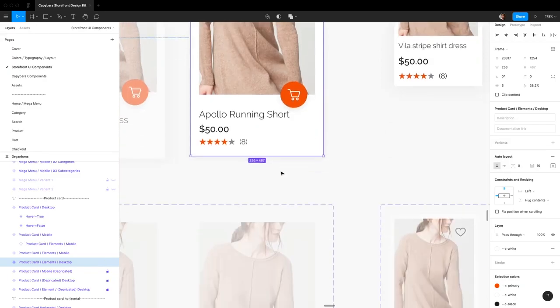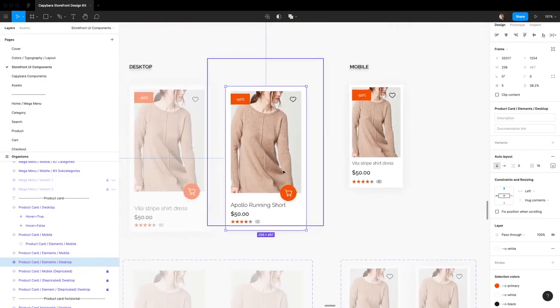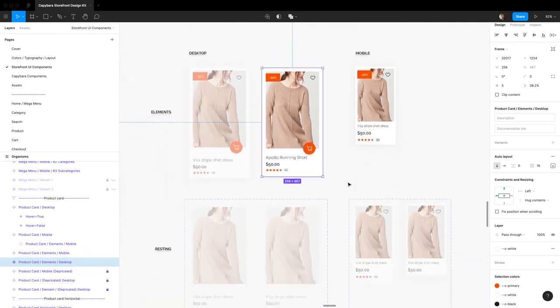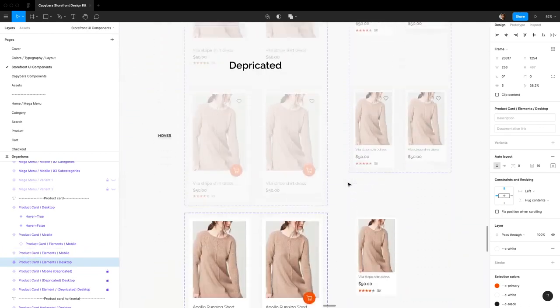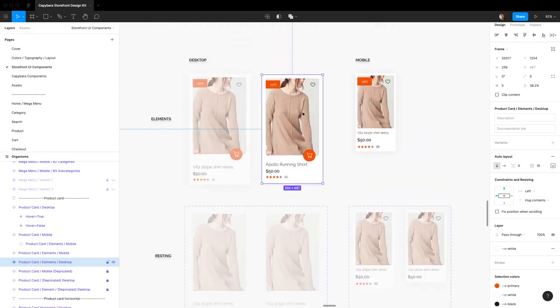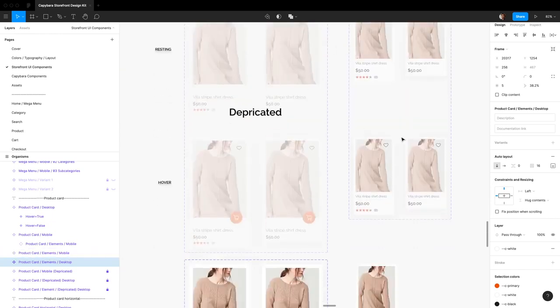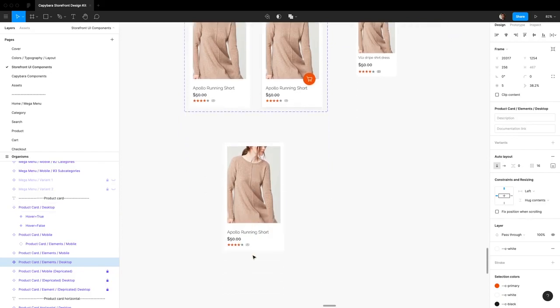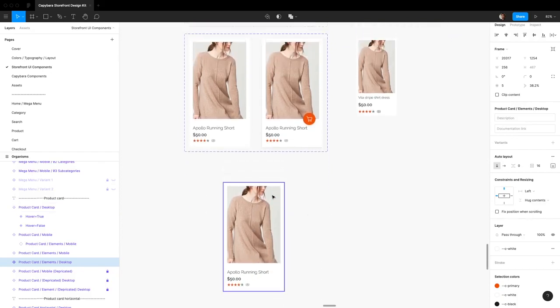So this is the element component. There's a desktop one and a mobile one. You'll see on mobile there's no add to cart button or anything, because on mobile there's no hover state. If you've been using this file from before, you'll see that there's this whole deprecated section, because within new auto layout, you don't need to make all of these separate components. If you really understand how the component works, you can do everything from a single component.